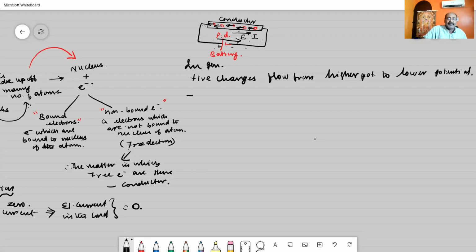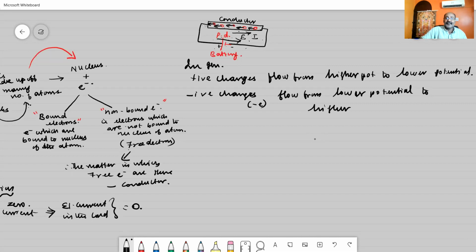And at the same time, if you are considering the negative charges, usually the negative charges are nothing but electrons. They always flow from where to where? From negative terminal to positive terminal. That is from lower potential to higher potential.